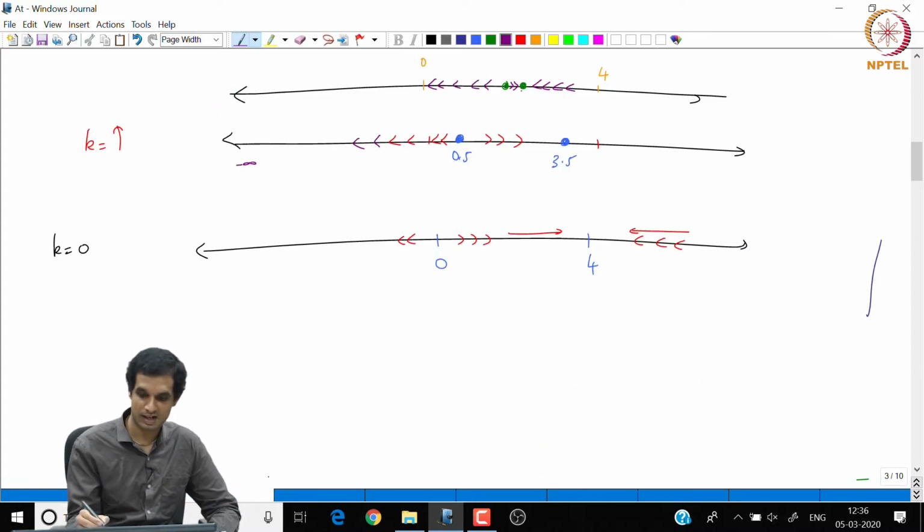So what happens, tragically, when k increases beyond the critical value, is that the population just decreases. All the fish become extinct.